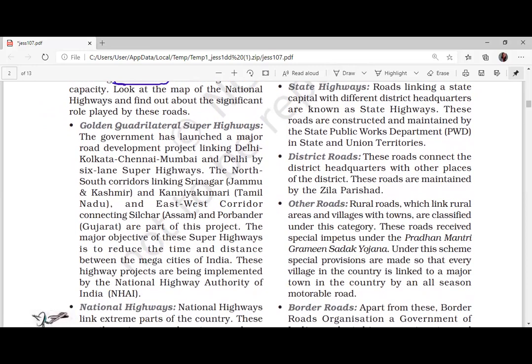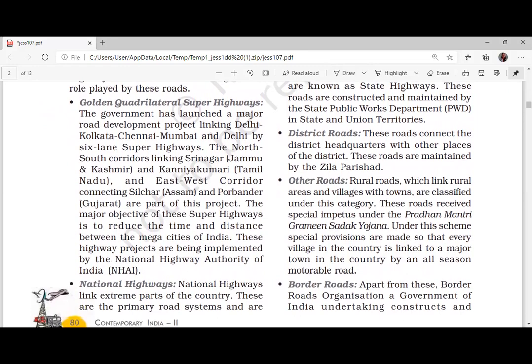Golden Quadrilateral super highways. What do you mean by quadrilateral? It was like this, right? Basically, they are connecting four metros: Delhi, Mumbai, Chennai, and Kolkata. Copy down this diagram also. Golden Quadrilateral, connecting the major metros. That means Delhi, Kolkata, Chennai, Mumbai. Like this.